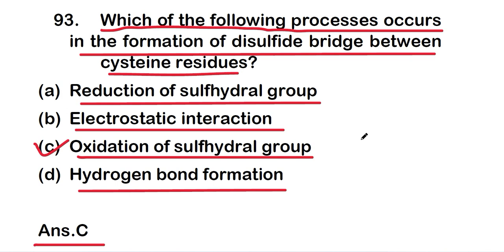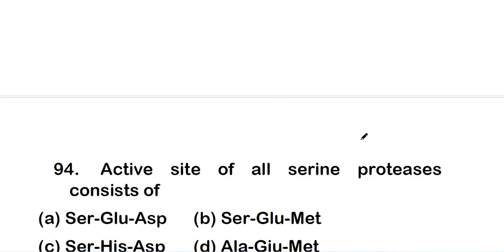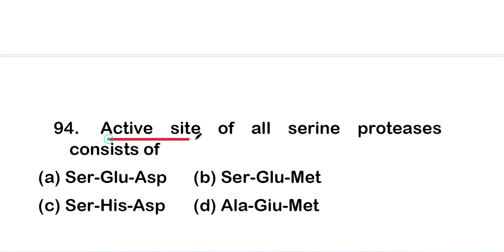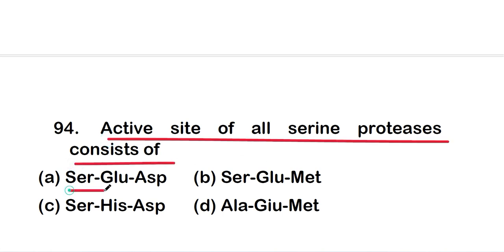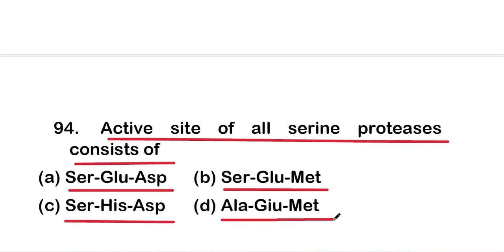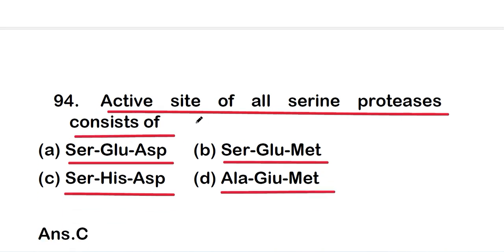Okay, so let's move on to the next question. That is, active site of all serine protease consist of option A, serine, glutamic acid, aspartic acid, or serine, glutamic acid, methionine, or serine, histidine, aspartic acid, or alanine, glutamic acid, and methionine. And the right answer is option C, that is serine, histidine, and aspartic acid. So active site of all serine proteases consist of serine, histidine, and aspartic acid.